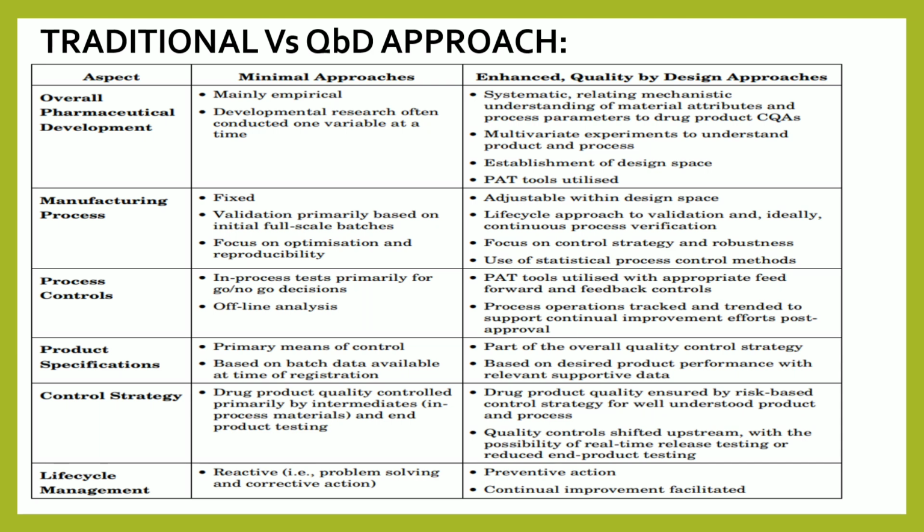The next aspect is the manufacturing process. In the traditional approach, it is a fixed process, and in the QBD approach, it is adjustable within the design space. The traditional approach focuses on optimization and reproducibility. In QBD, there is a life cycle approach to validation, ideally continuous process verification, as well as developing the control strategy and robustness and using statistical process control methods.